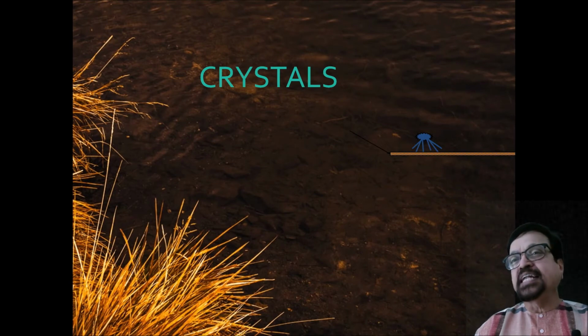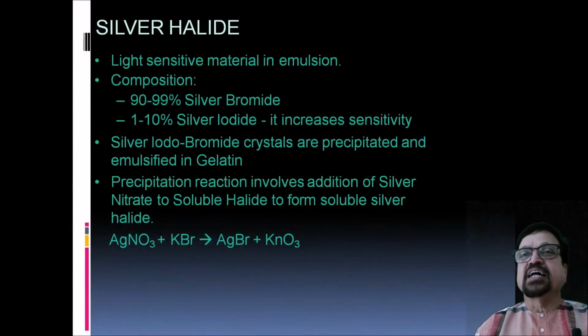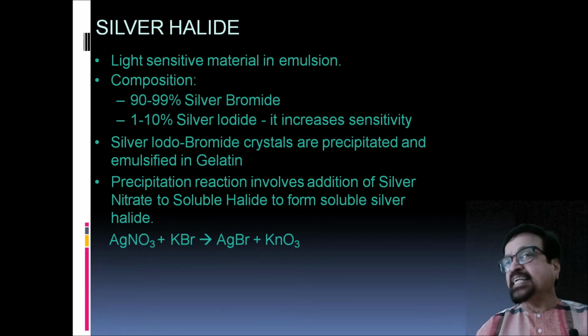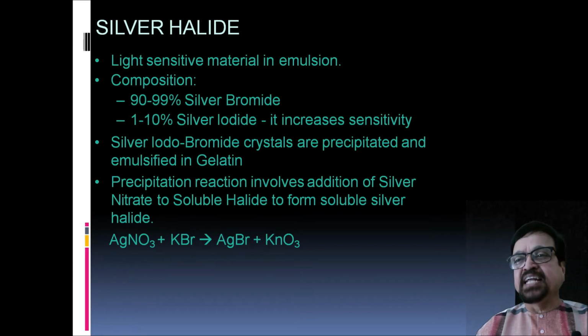Now let us go into the detail of crystals. Now silver halide is the material used for the emulsion. Now, what are the characteristics of it? The silver halide which we are going to use must be light sensitive. Its composition is 90 to 99% silver bromide and 1 to 10% silver iodide. It increases sensitivity. Now silver iodobromide crystals are precipitated and emulsified in gelatin. That is how they are prepared initially.